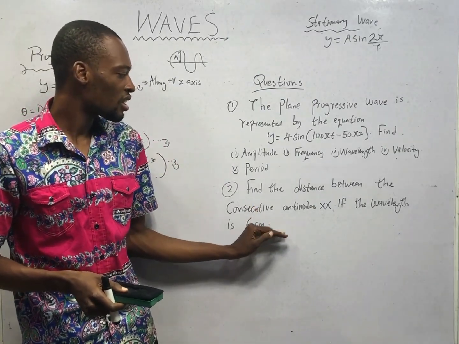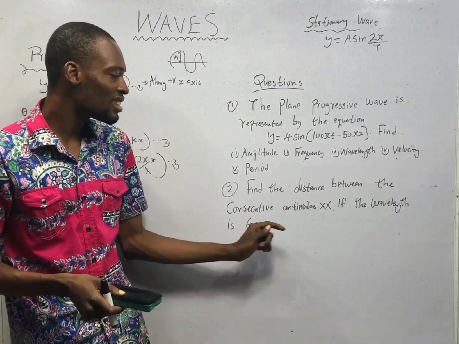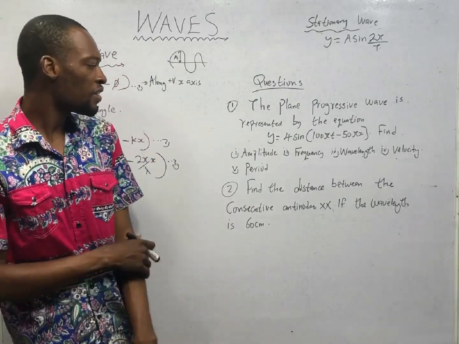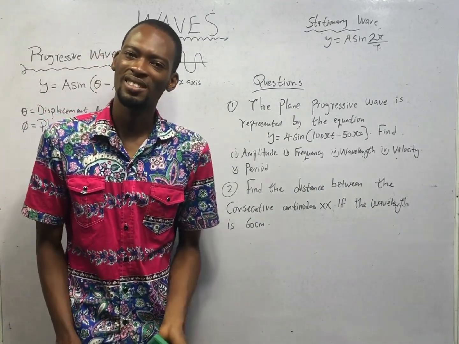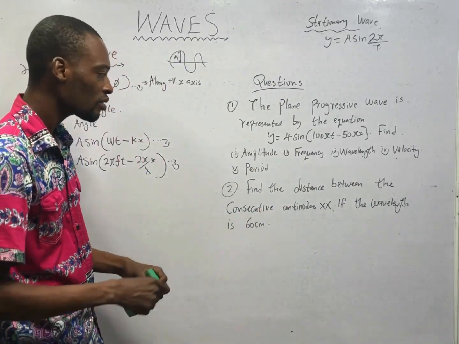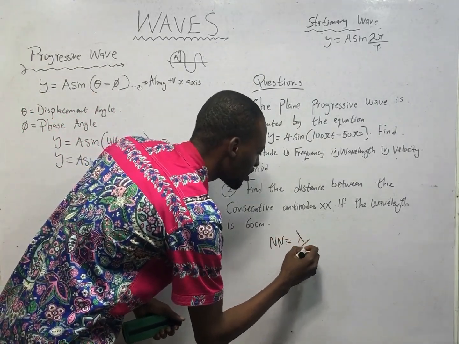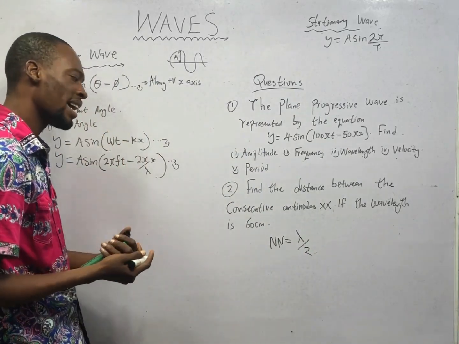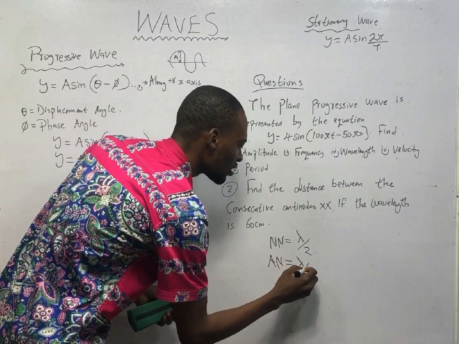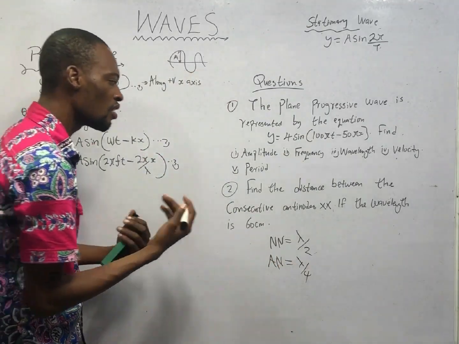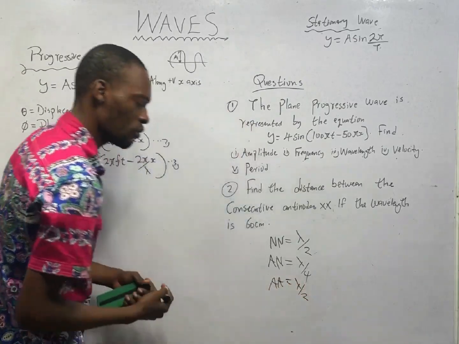And the second question says, find the distance between the consecutive antinodes if the wavelength is 60 centimeters. I think we should answer this to get rid of it because it is not worth occupying space. This question is a piece of cake. I told you that the distance from node to node is lambda over 2. And the distance from antinode to node is lambda over 4. The distance from antinode to antinode is lambda over 2.